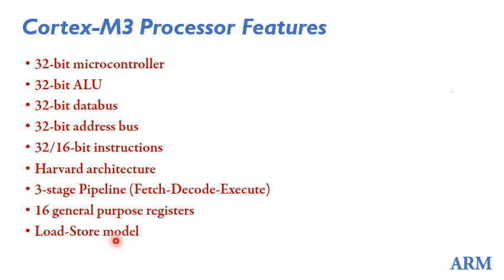So the only two instructions available for accessing the memory are load and store. Load is an instruction to get the data from memory to the registers, and store is an instruction to store the data from registers to memory.